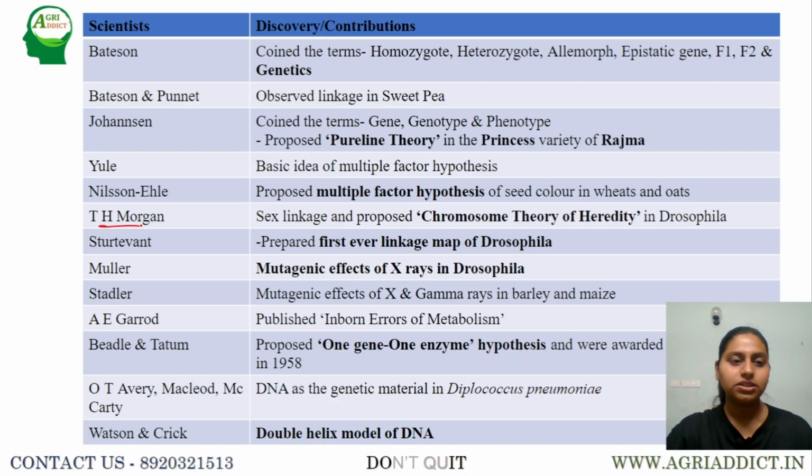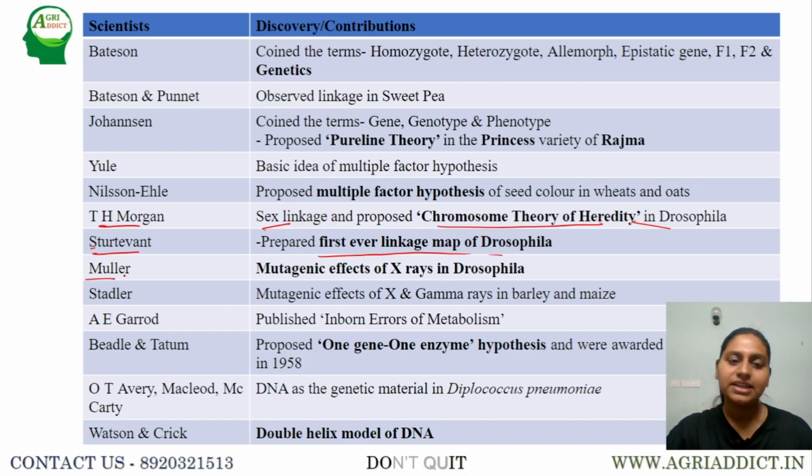Next, later it was T.H. Morgan who gave sex linkage and proposed the chromosomal theory of heredity in case of Drosophila. As I said, even though Sutton and Boveri said that genes are located on the chromosome, it was experimentally proven by T.H. Morgan using Drosophila, especially with respect to its eye color, and he explained the chromosomal theory of inheritance. Later, one of his students in his lab, named Sturtevant, prepared the first ever linkage map of Drosophila, which has to be remembered.